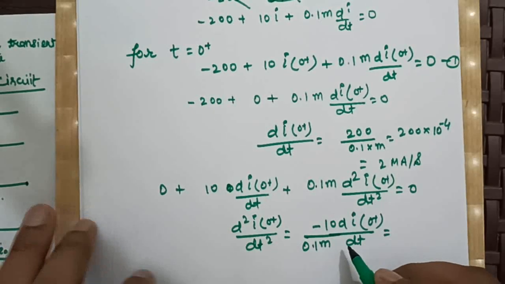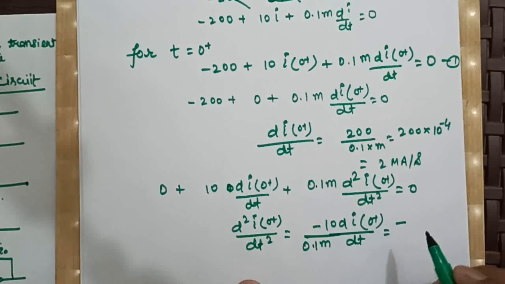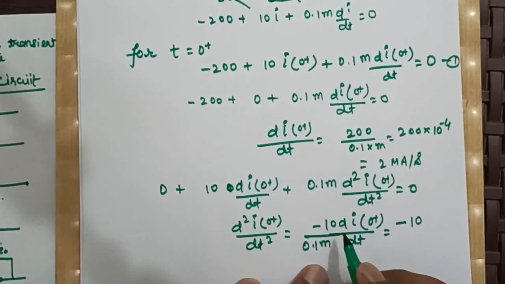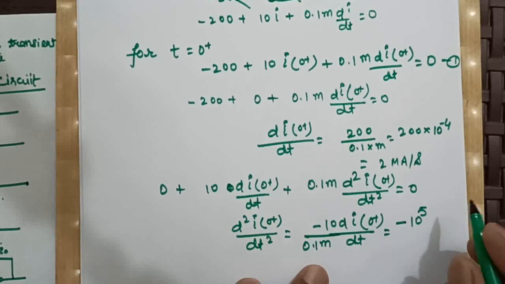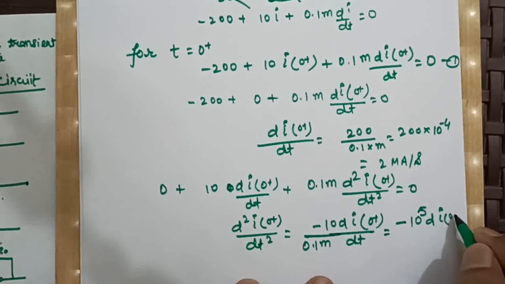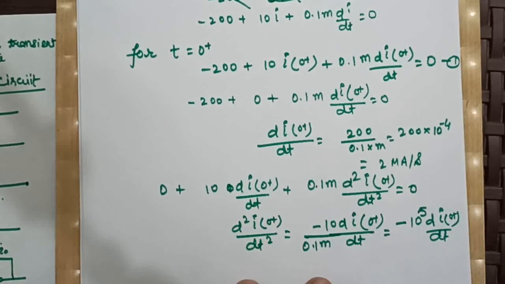Which will be nothing but minus 10 to the power 5 di0 plus divided by dt.